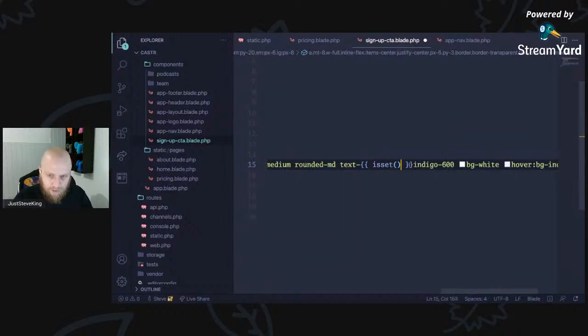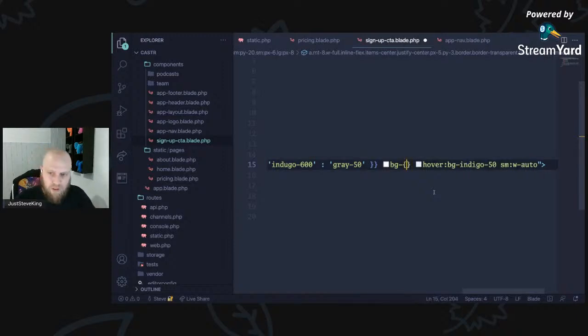If we have a brand passed in, then we are going to say indigo 600. Otherwise, our button is going to be white. Right, no, text gray 50, not white, not quite white.